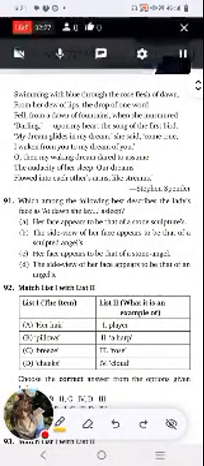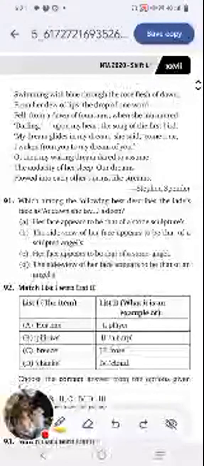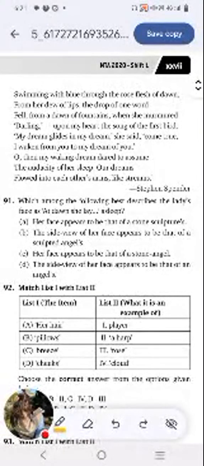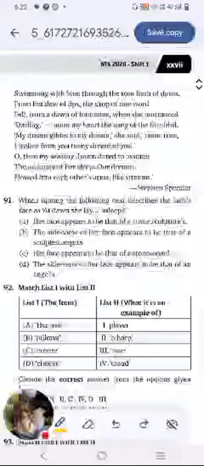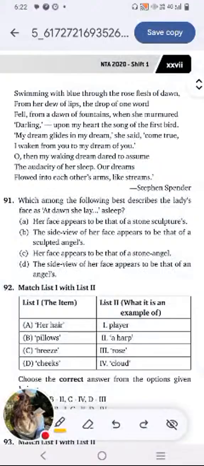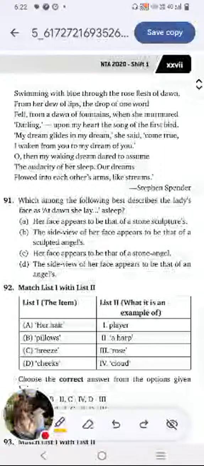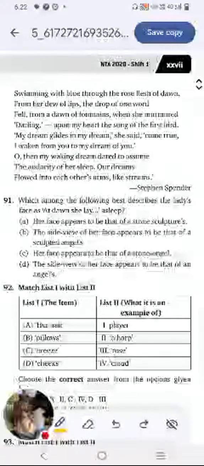If you are with me, do try to give your opinions in the comment section. Based on the passage, let's read the first question. Which among the following best describes the lady as at dawn she lay asleep? Option A, her face appears to be that of a stone sculpture. Option B, the side view of her face appears to be that of a sculpted angel. Option C, her face appears to be that of a stone angel. Option D, the side view of her face appears to be that of an angel.